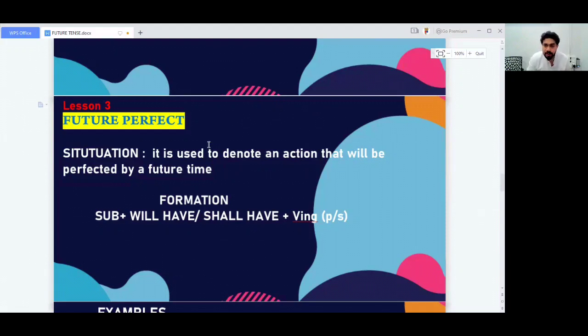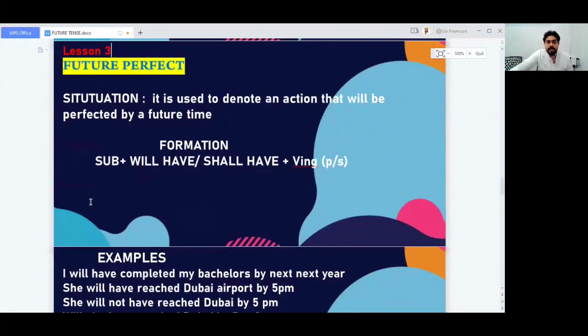So by a period of time, we say that it will be finished, right? So what is the formation? The format is subject plus will have or shall have plus V3, okay?